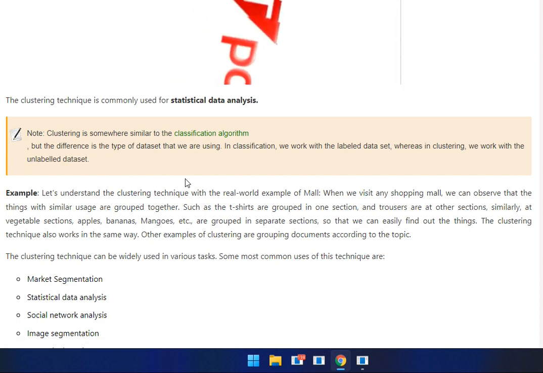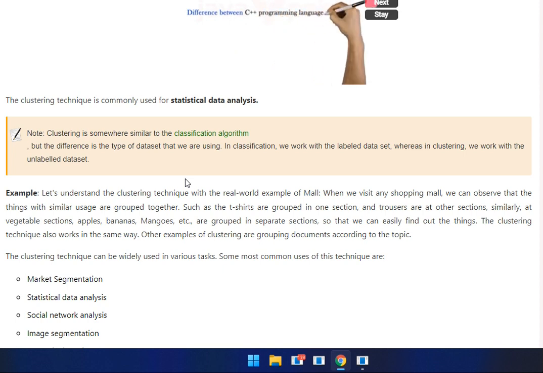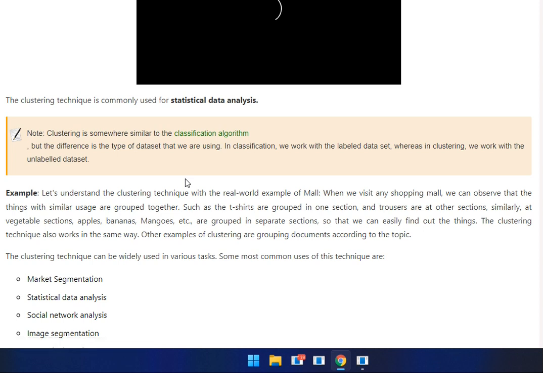For example, a real-world example of the clustering technique is a mall. When you visit any shopping mall, we can observe that things of similar usage are grouped together, such as t-shirts grouped in one section, trousers in other sections. Similarly, in the vegetable section, apples, bananas, mangoes, etc. are grouped in a separate section, so that we can easily find the things. The clustering technique is also used in the same way.